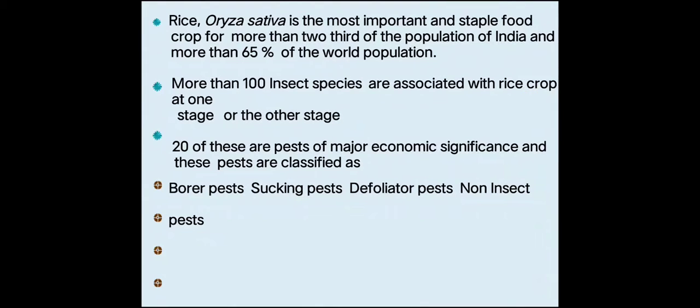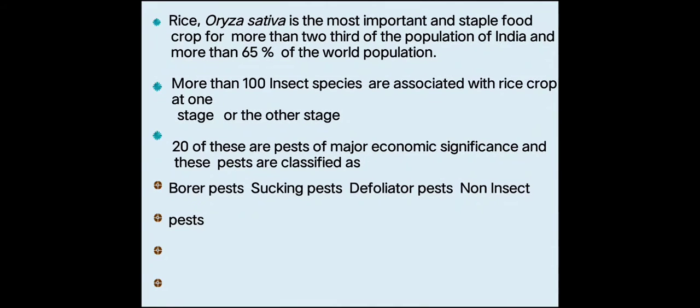There are many insects, more than 100 insect species, which are associated with the rice crop. At one stage or another, from the seedling stage to the harvesting, you will find insects attacking the rice at each and every stage. Out of this many species, 20 pests are of major economic significance. Out of the more than 100 insect species, only 20 pests cause major economic loss to the paddy crop. Okay, so we'll discuss one by one.